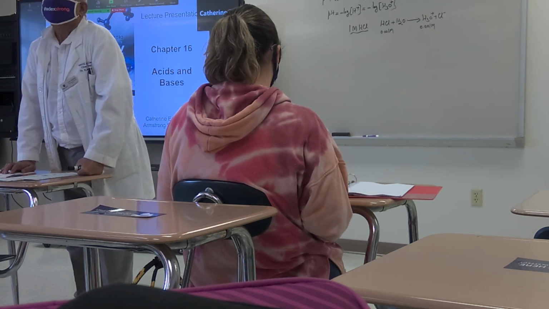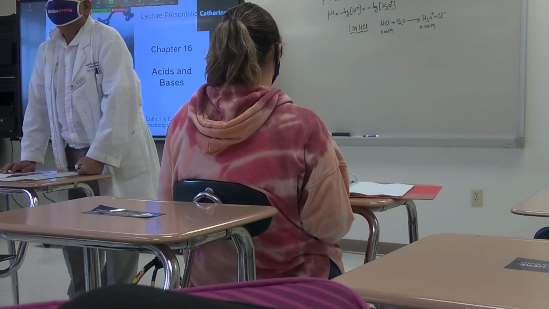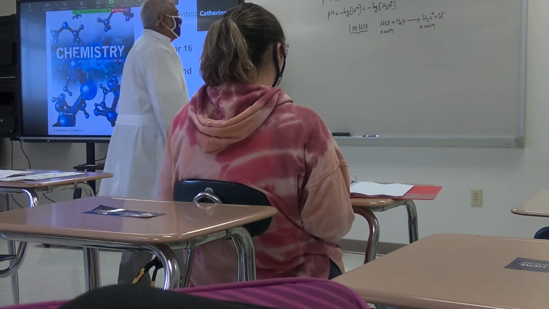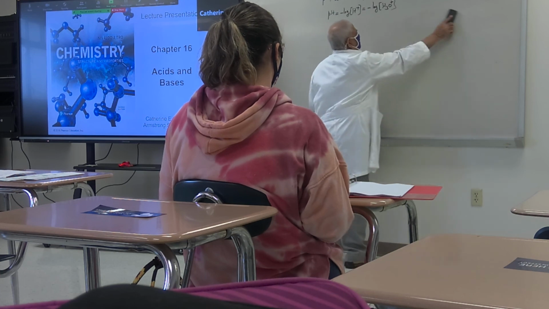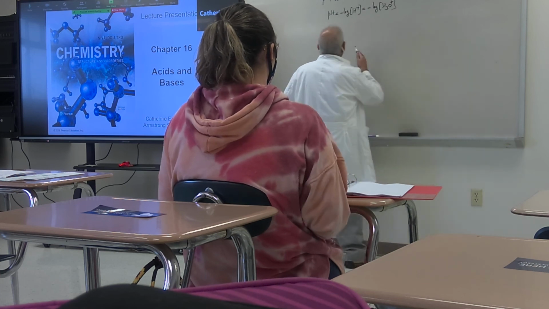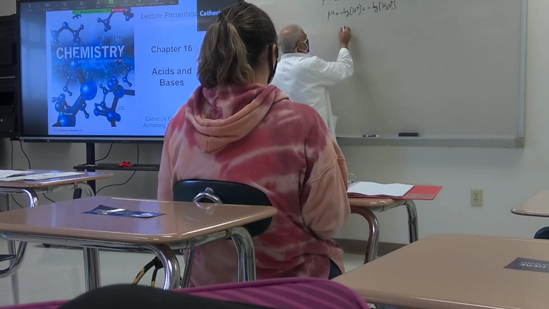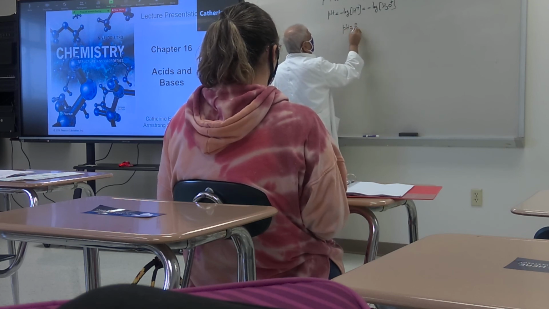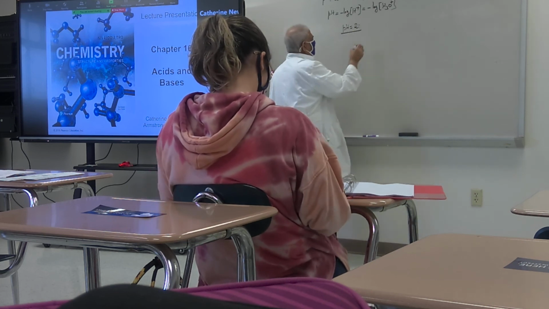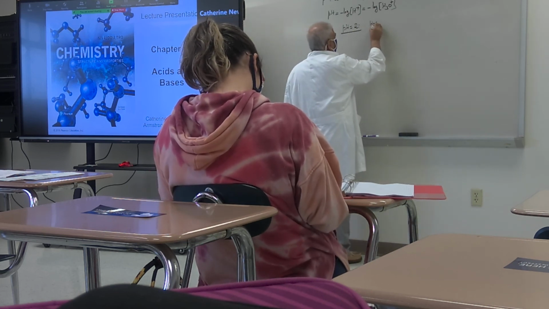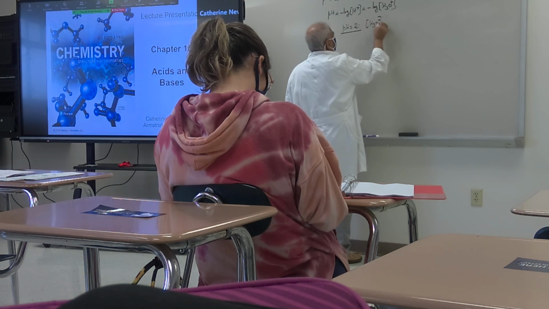Yes. How? I'm going to give you this: calculate the hydronium ion concentration of an acid whose pH is 2. The pH value is 2. What is the hydronium ion concentration?